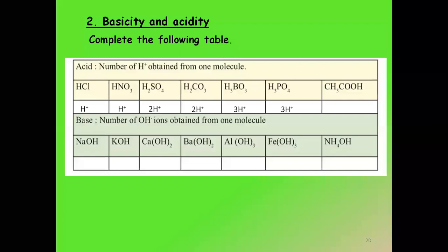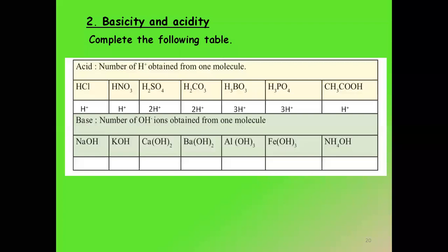So now can you tell me, CH3COOH, which is my acetic acid, after it undergoes dissociation in water, it splits up as follows: CH3COO minus and H plus. So now can you tell me how many H plus? Yes, now you're correct. It is going to give me only one H plus ion because it is a weak acid. It will not dissociate completely, and only one H plus ion is given in the product. So here it will be only one H plus. Clear? All right. Did you all understand this?